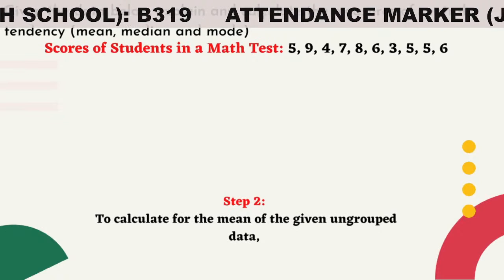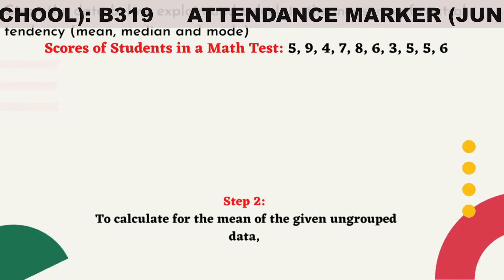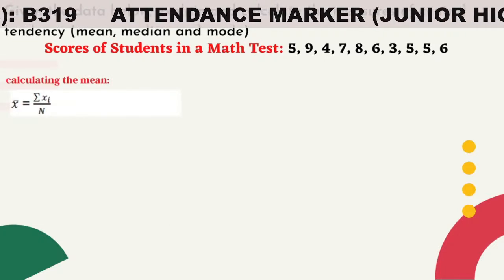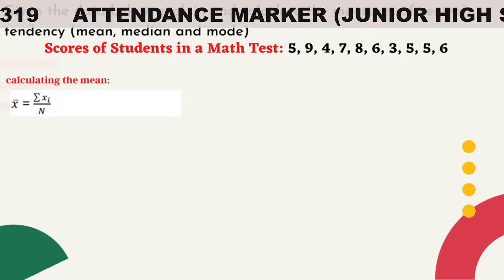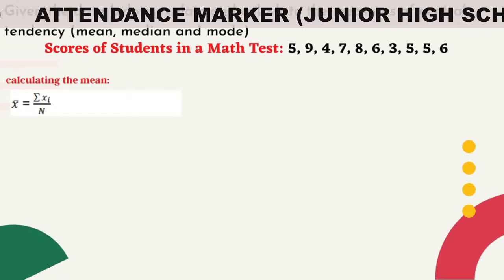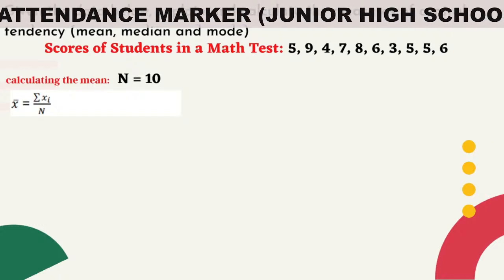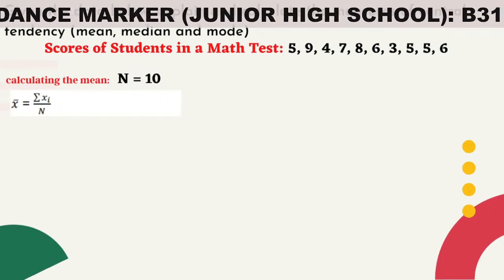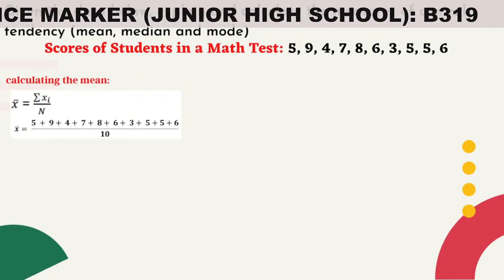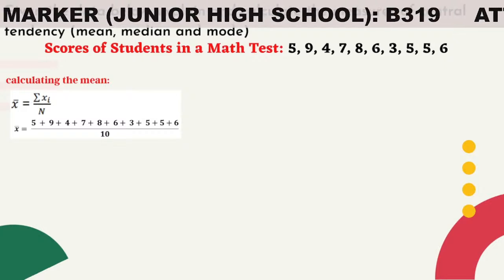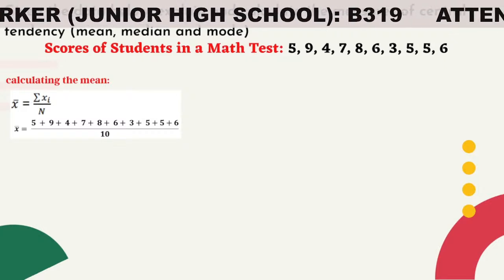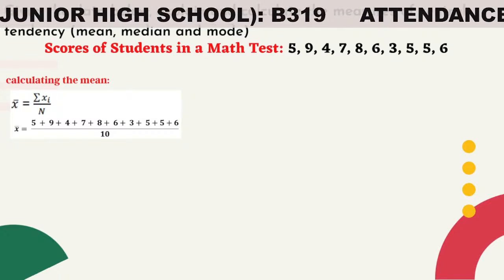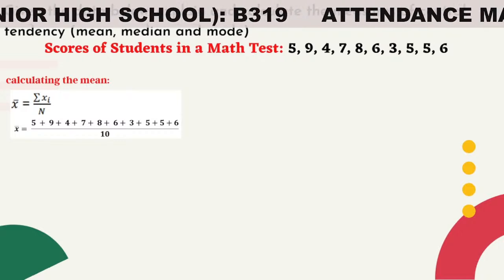Next step. To calculate for the mean of the given ungrouped data, we follow the steps. First, rewrite the formula. Second, substitute the values from the given data set in the formula. N here is equal to 10, since there are 10 elements in the given data. Now substituting it, we have the mean is equal to 5 plus 9 plus 4 plus 7 plus 8 plus 6 plus 3 plus 5 plus 5 plus 6 all over 10.